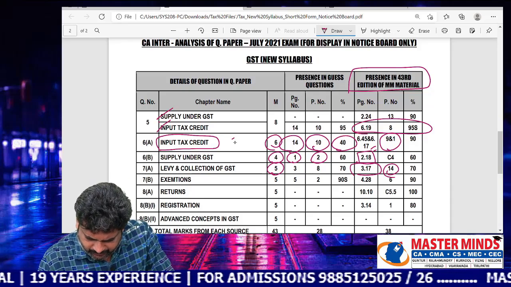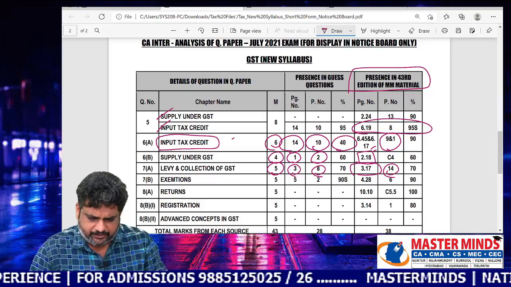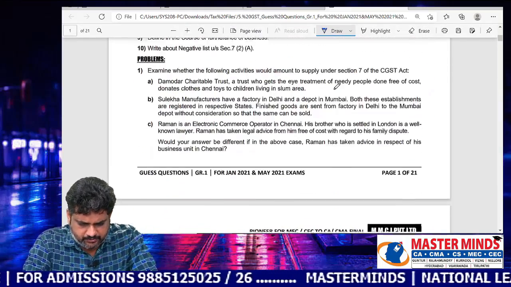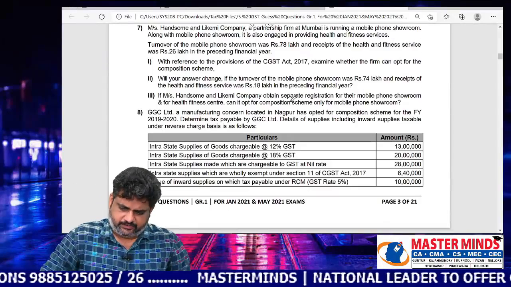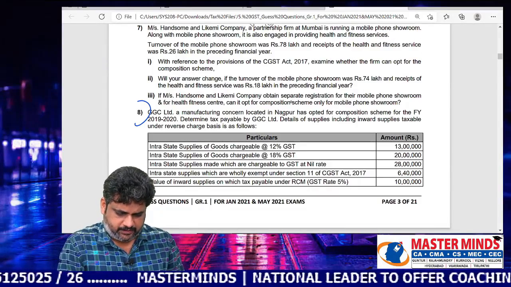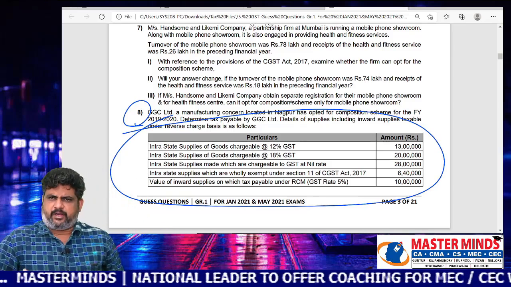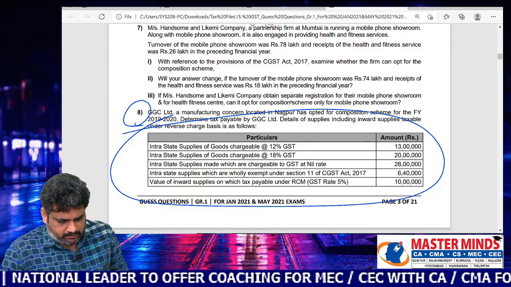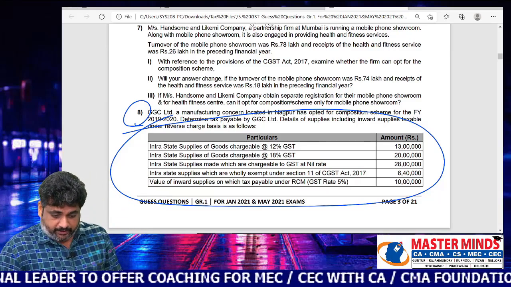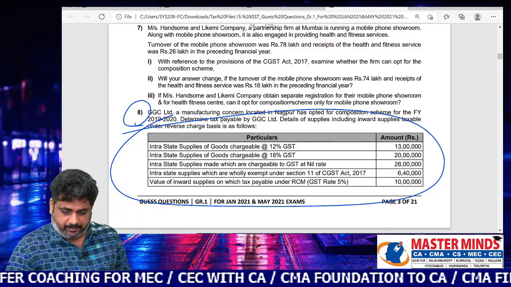What about the guest questions here? It is page number 3 and problem number 8. See this, page number 3, problem number 8. It is the same type of problem: intrastate supplies are given, nil rated supplies are given, exempted supplies are given, and RCM purchases are given.